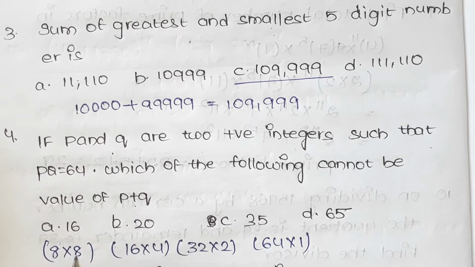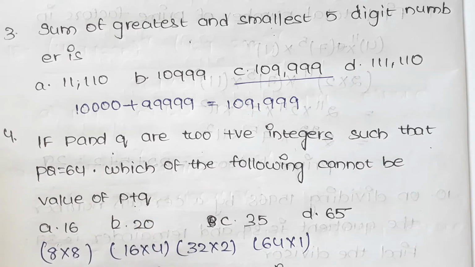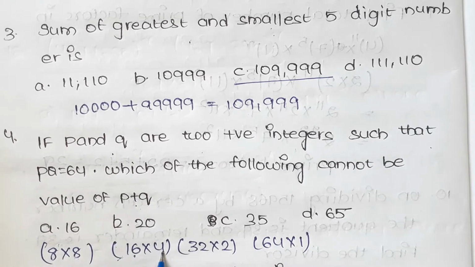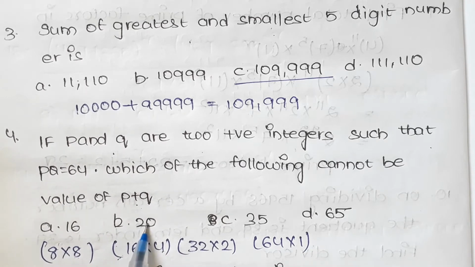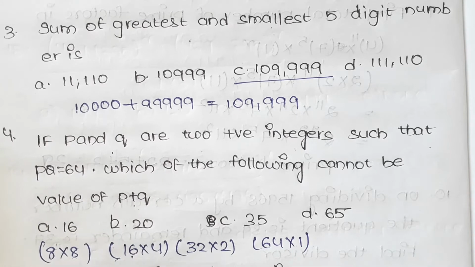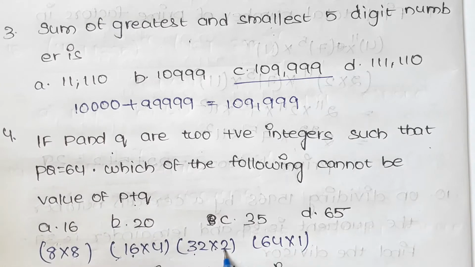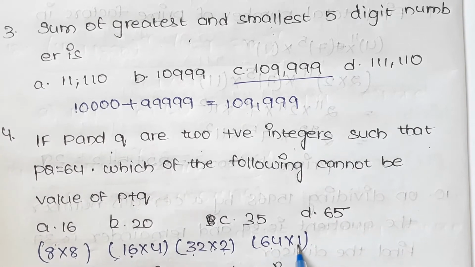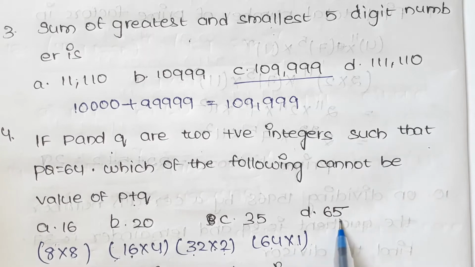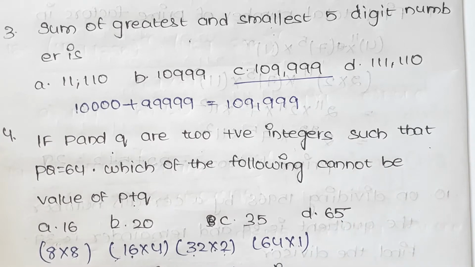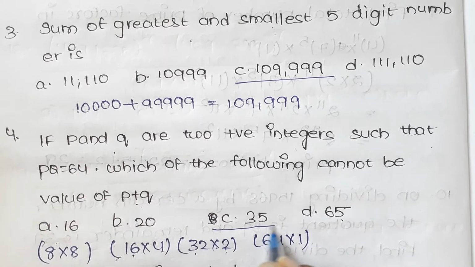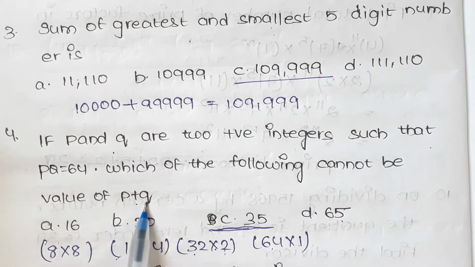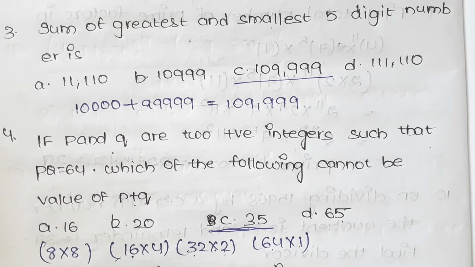Here if it is P and Q, 8 plus 8 is 16. Here already 16 is there. And again 16 plus 4, that is 20. 20 is also there. And here 32 plus 2, 34. And here 34 is not there. And 64 plus 1 is 65. It is also there. And the other number, remaining number is the answer, that is C. 35 is not the value of P plus Q, and this is the answer.